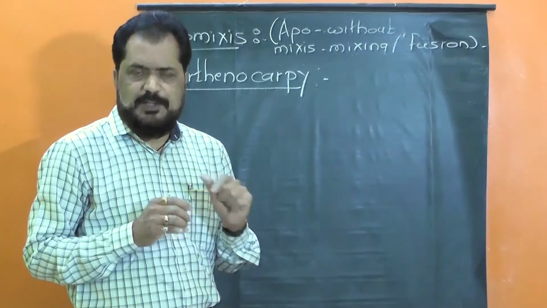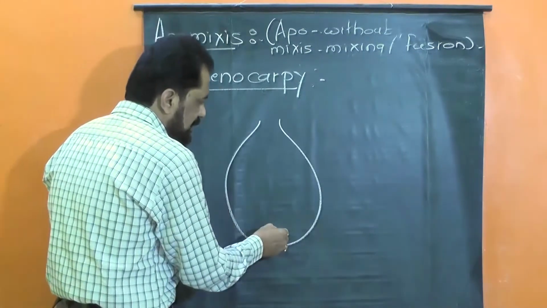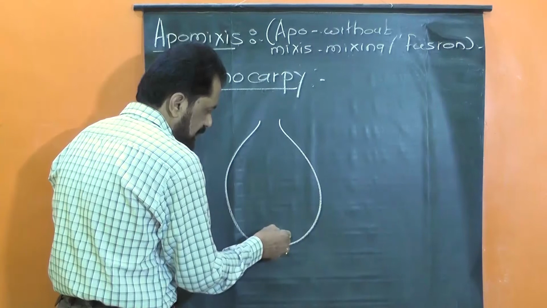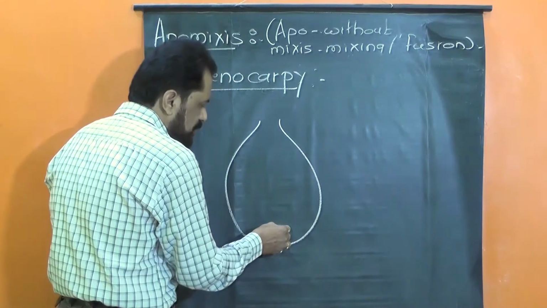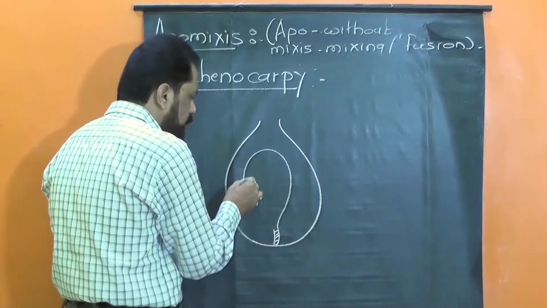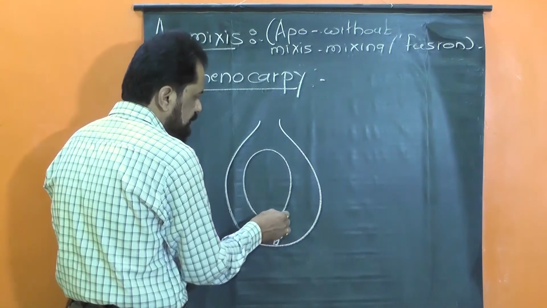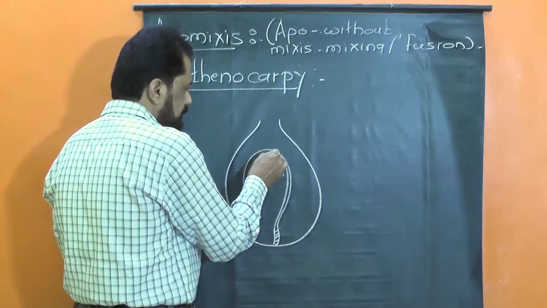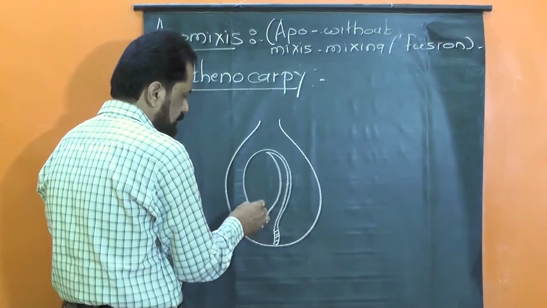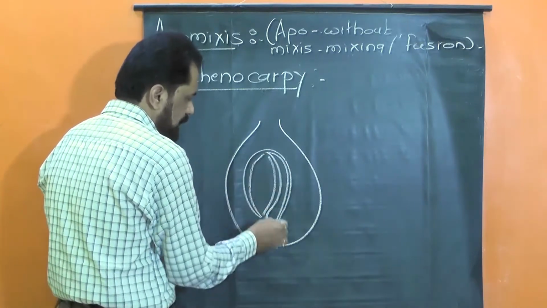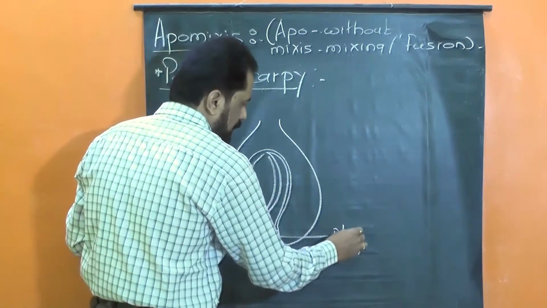Now it is believed that the placental tissue, the placenta, is the connecting bridge between the ovule and ovary. Here is the placenta, as we all know.